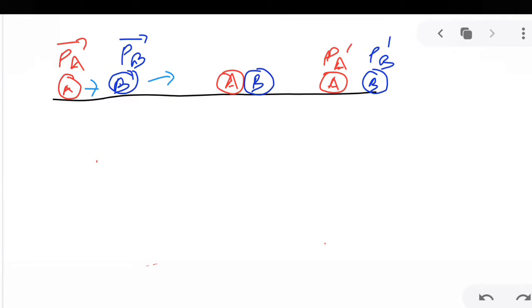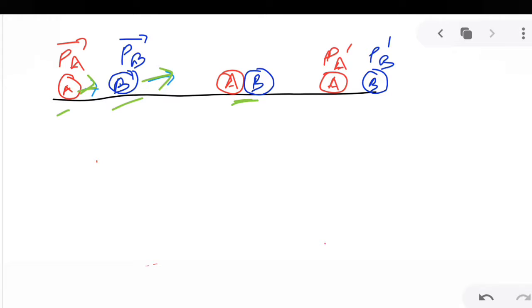Here we have two balls, A and B, both moving in the same direction, in the forward direction. A has momentum PA, B has momentum PB. Then they undergo collision.